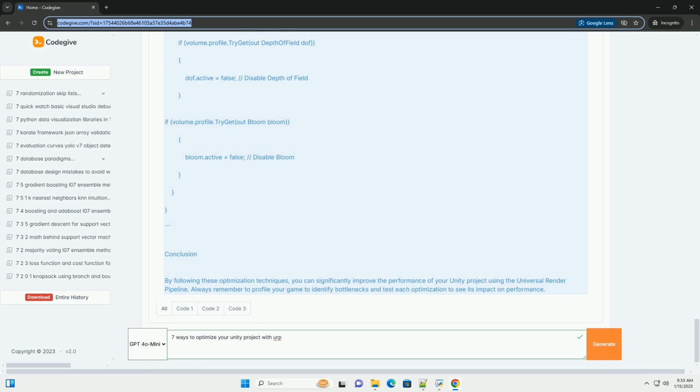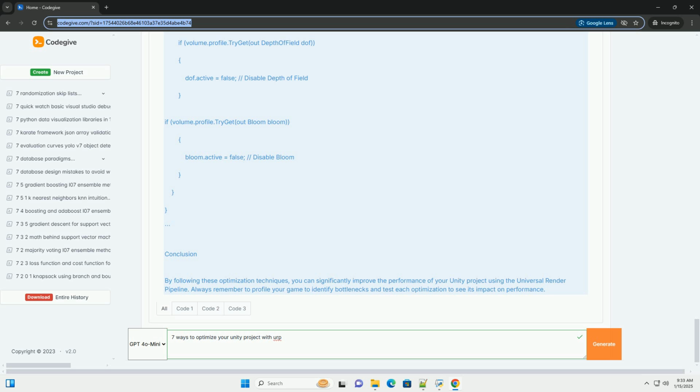3. Use LOD, level of detail, models. Using LOD systems allows you to swap out higher detail models for lower detail versions based on the camera's distance from the object. Steps. 1. Create LOD models for your 3D assets. 2. Use Unity's LOD group component to manage them.